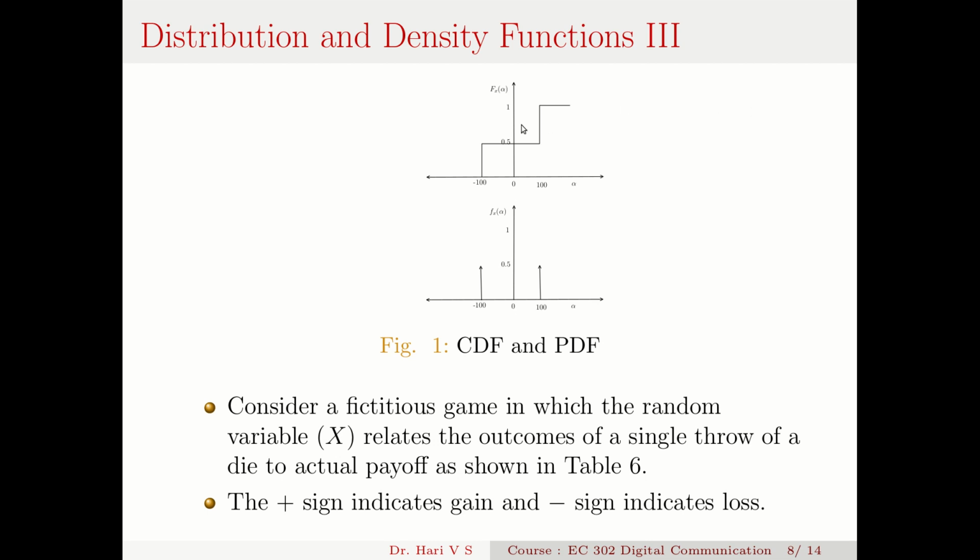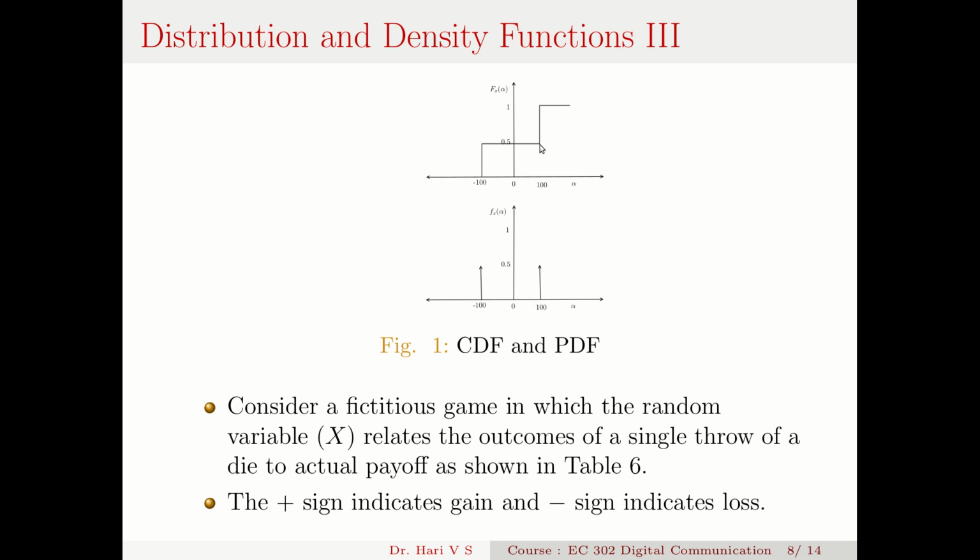If I take the derivative of this cumulative distribution function, I get the probability density function. From minus infinity to minus 100, it is 0, so the derivative is 0. At minus 100, there is a vertical edge going from 0 to 0.5. The derivative of that vertical edge is 0.5 minus 0, which is an impulse of height 0.5. So at minus 100, the density shoots up to 0.5 as an impulse. From here to the next point it is a flat function of value 0.5, the derivative of which is 0, so it is 0.